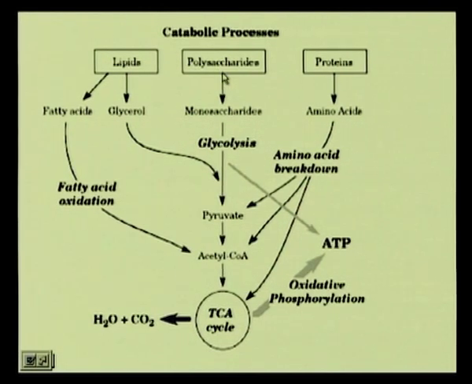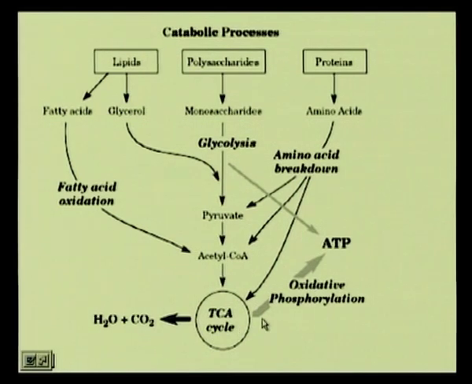Now, what we are interested in is the breakdown of the monosaccharides, particularly the process of glycolysis that takes glucose and breaks it down into pyruvate, and later on we will see how this pyruvate gets into the tricarboxylic acid cycle or the Krebs cycle to finally get to water and carbon dioxide.